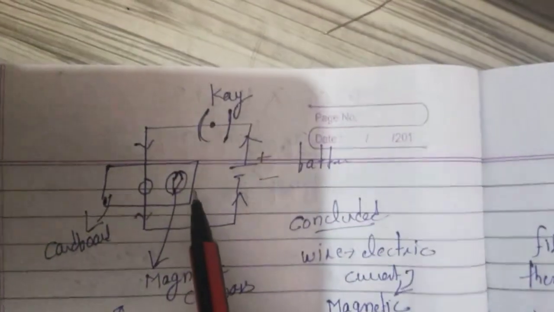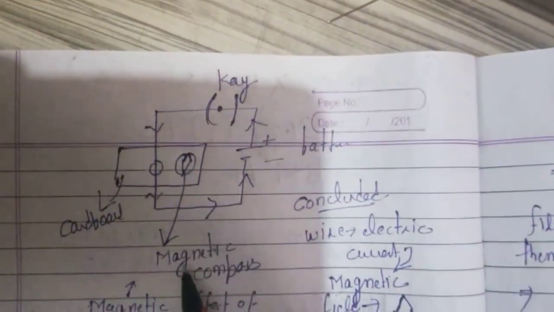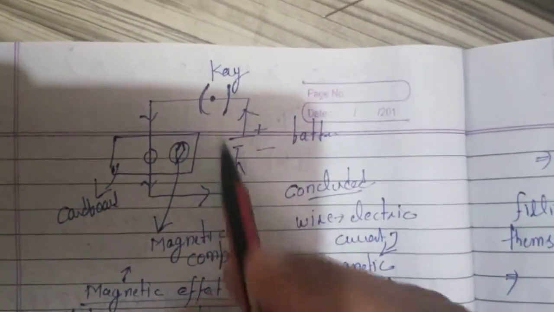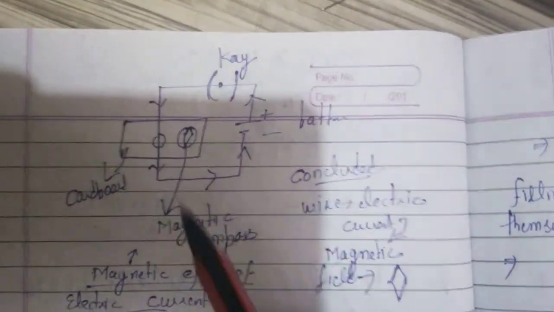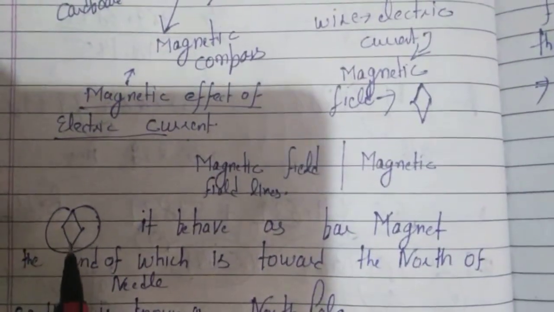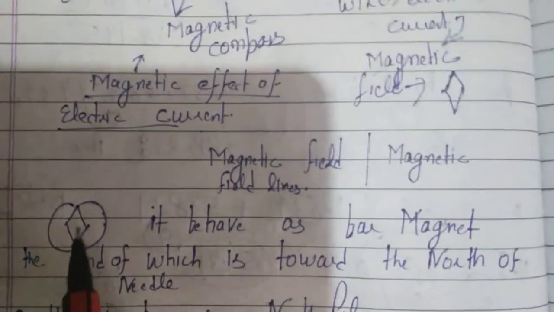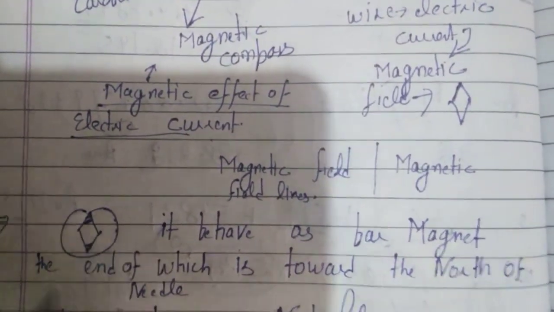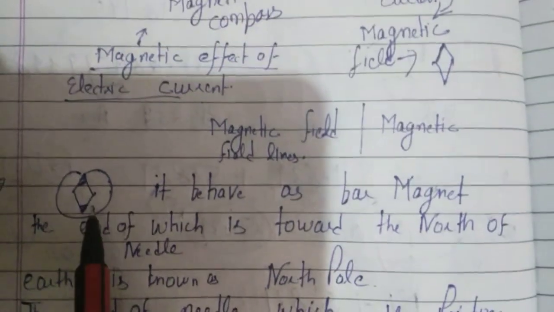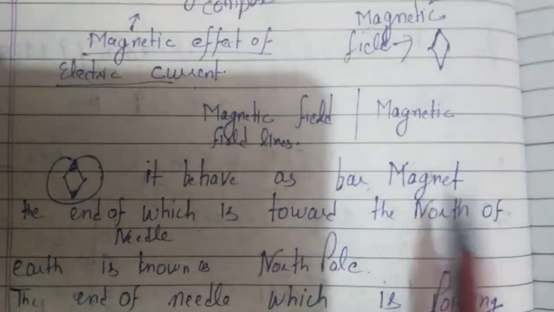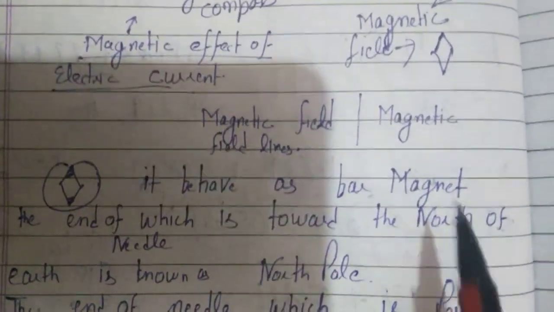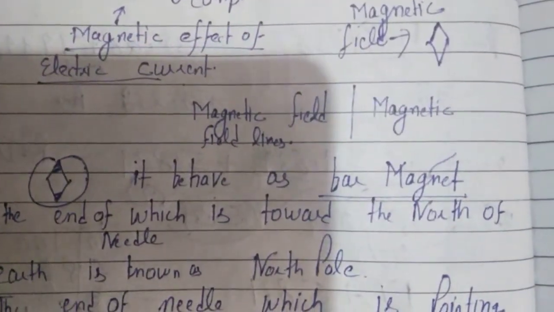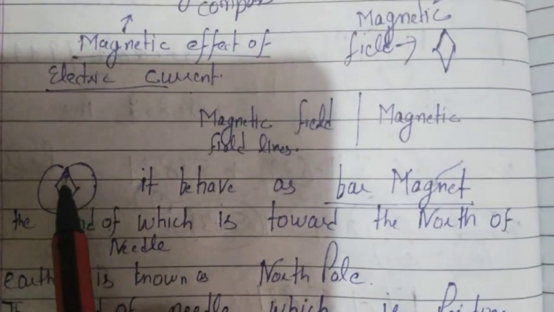In the previous experiment, we placed a magnetic compass on the cardboard, and the needle of this magnetic compass got deflected when current started running through the conductor. Now this is a magnetic compass. Suppose one end is painted red and the other is painted blue. This magnetic compass is behaving as a bar magnet. How is it behaving as a bar magnet? A bar magnet has two poles, one north pole and one south pole, and it also has two ends.